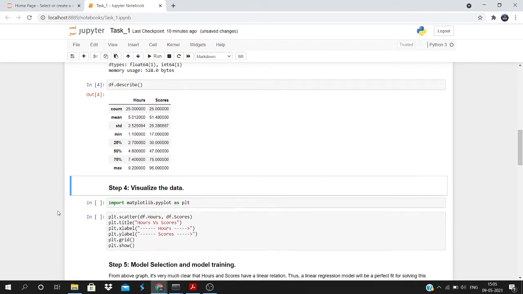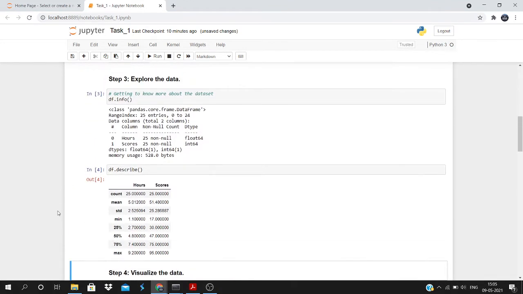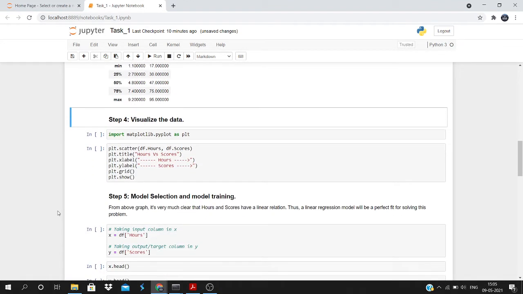After doing this exploration of data, I'm moving towards visualization of data. Visualizing data also gives us a lot of clarity over the data, like how the features are interrelated with each other, or which features are important, which are not, and how the data set is trying to tell some story to us, so to say.